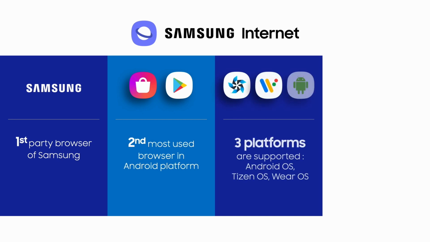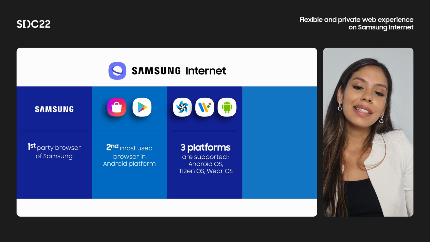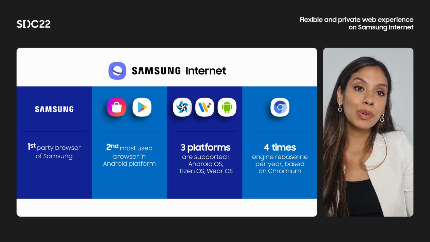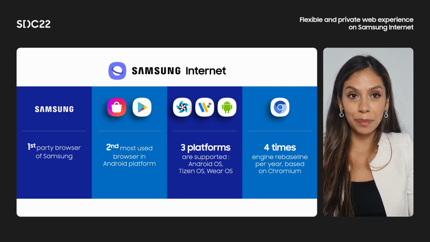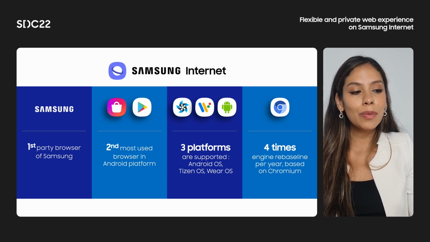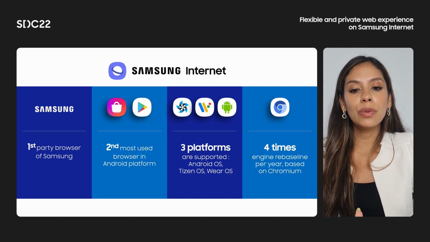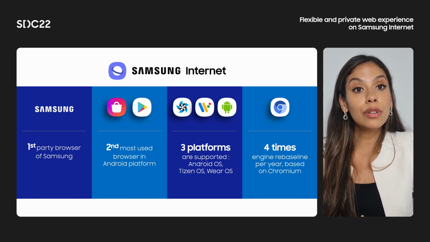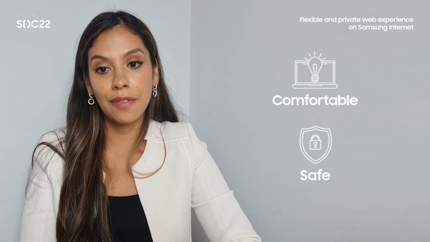Currently, Samsung Internet supports 3 platforms: Android OS for phone and tablet, Tizen OS for TV, and Wear OS for smartwatch. Besides this, I would like to share that Samsung Internet is based on Chromium, which means also that we work to have a rebased new version of Chromium engine 4 times per year. Samsung Internet is trying to provide and enhance features that make your everyday browser more comfortable and safe.